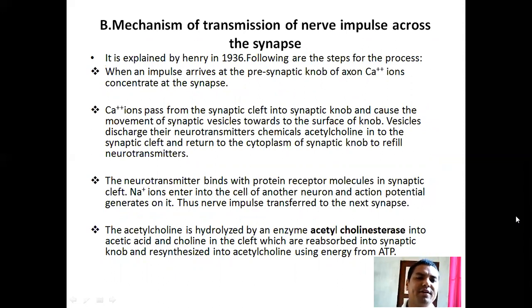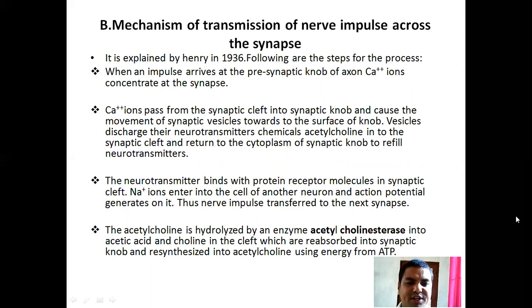Calcium ions pass from the synaptic cleft into the synaptic knob and cause the movement of synaptic vesicles toward the surface of the nerve. Vesicles discharge their neurotransmitter chemical, acetylcholine, into the synaptic cleft and return to the cytoplasm of the synaptic nerve to refill with neurotransmitters.